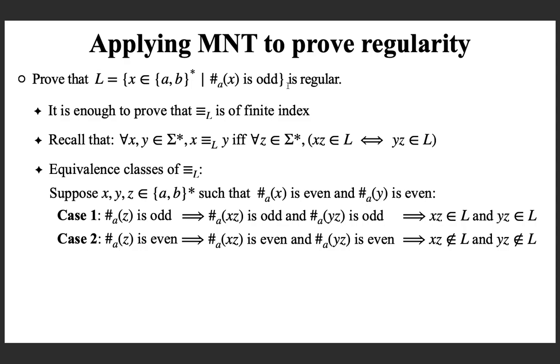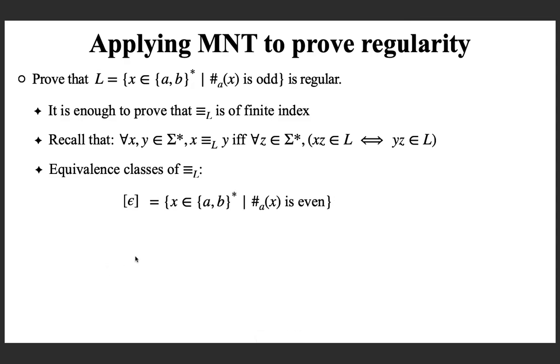So, we are proving that when x and y are a pair of strings containing an even number of A's, then for all z, when you append the same z to x and y, the resulting strings are both in the language or both not in the language, and hence x and y are related. So, we proved that x and y are related when they both contain an even number of A's. That is the first equivalence class, the set of all strings with an even number of A's.